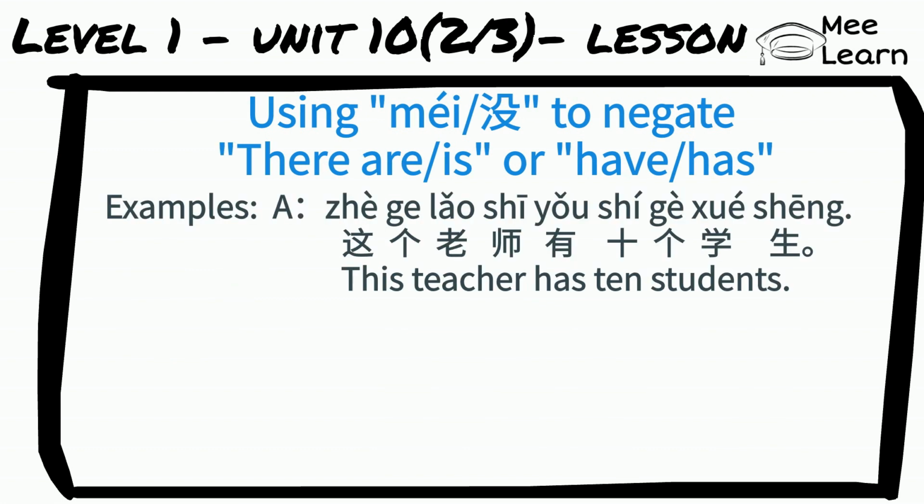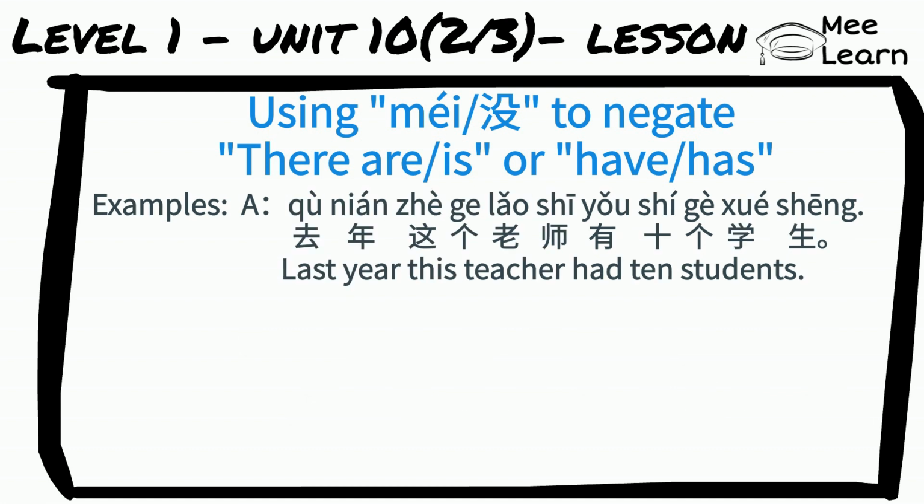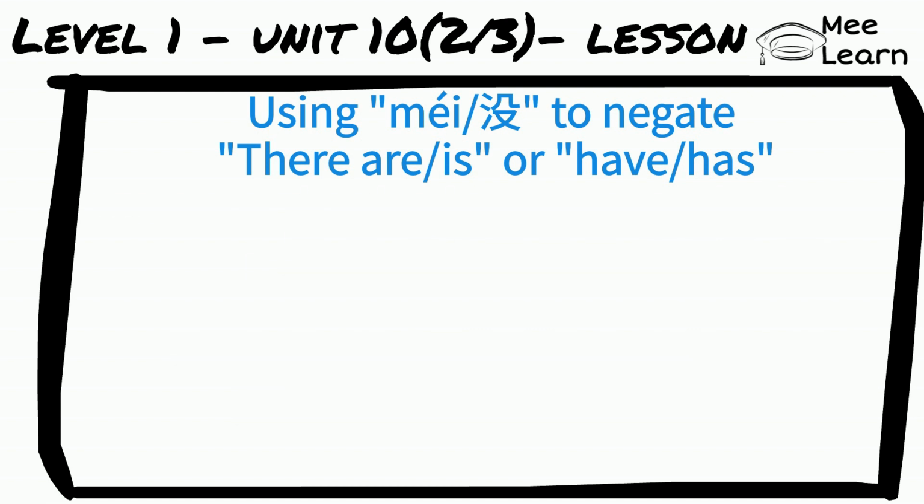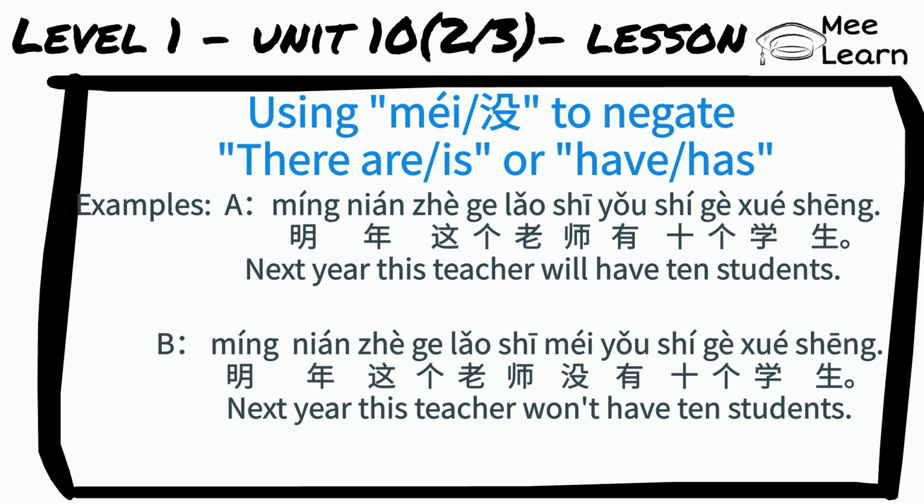这个老师有10个学生. This teacher has 10 students. 这个老师没有10个学生. This teacher doesn't have 10 students. 去年这个老师有10个学生. Last year, this teacher had 10 students. 去年这个老师没有10个学生. Last year, this teacher didn't have 10 students. 明年这个老师有10个学生. Next year, this teacher will have 10 students. 明年这个老师没有10个学生. Next year, this teacher won't have 10 students.